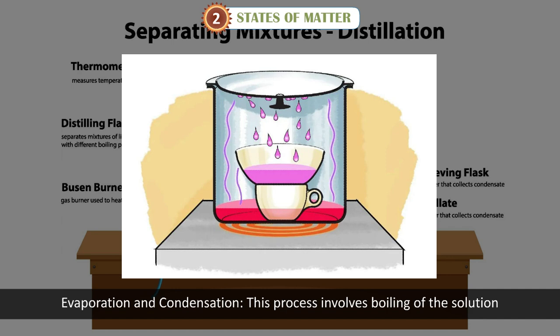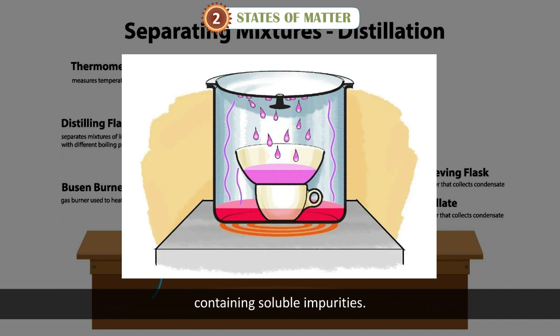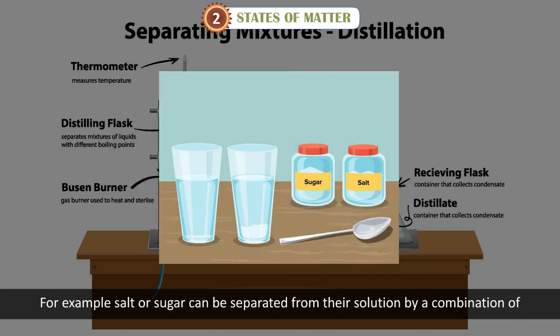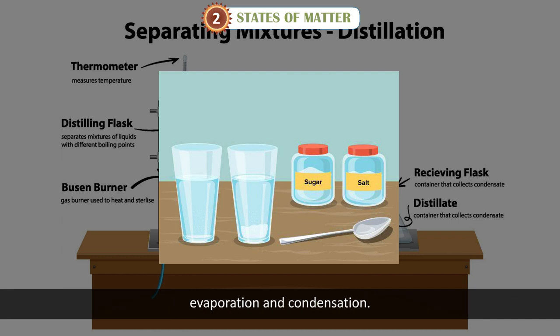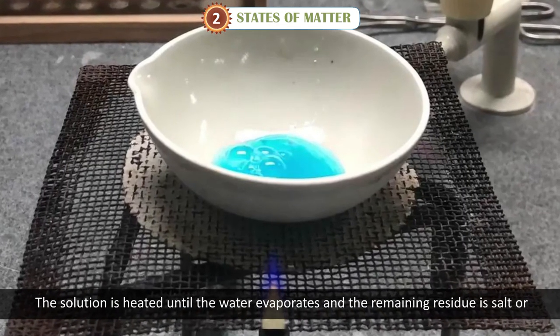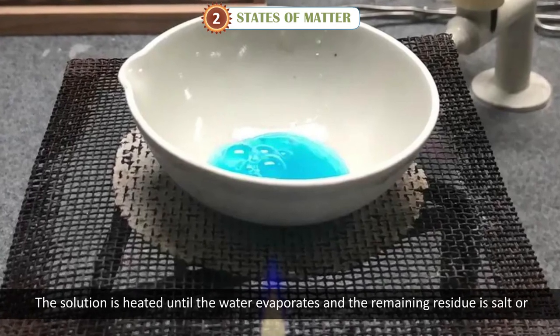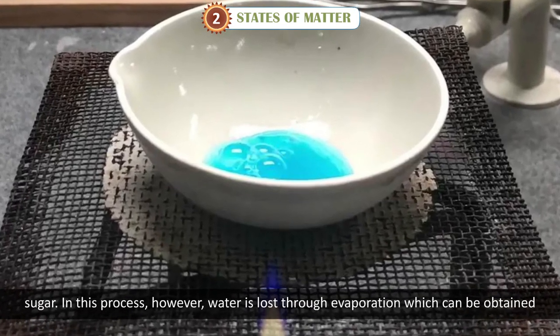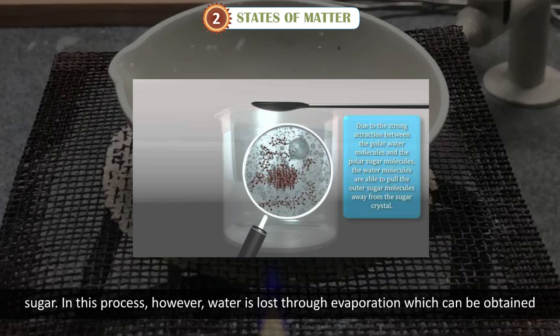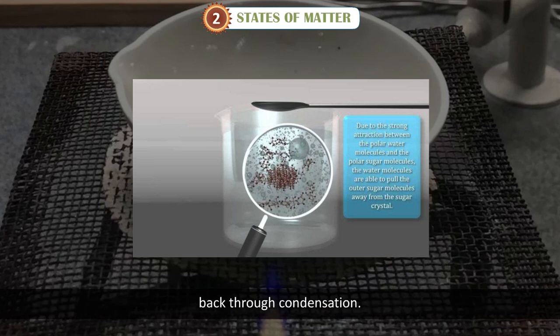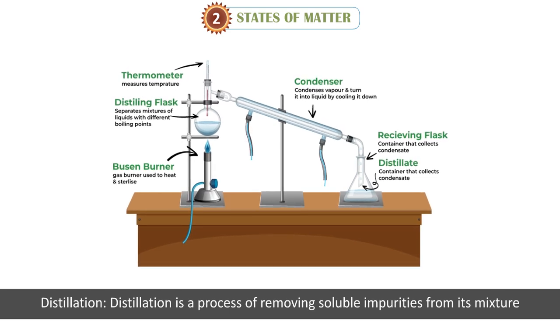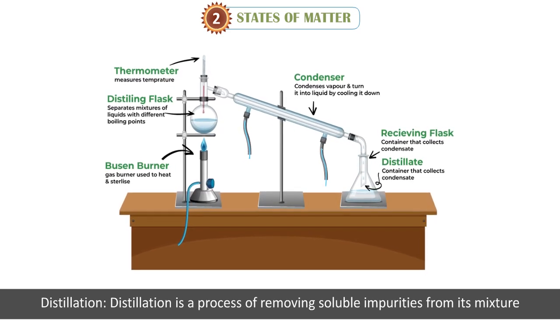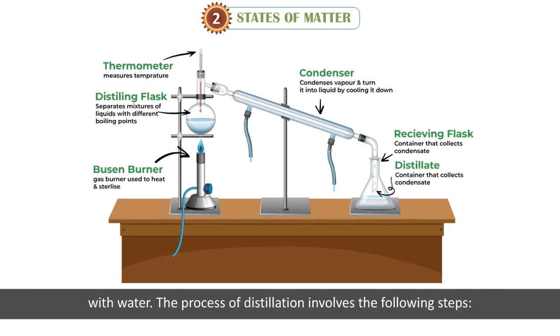Evaporation and condensation. This process involves boiling of the solution containing soluble impurities. For example, salt or sugar can be separated from their solution by a combination of evaporation and condensation. The solution is heated until the water evaporates and the remaining residue is salt or sugar. In this process, however, water is lost through evaporation, which can be obtained back through condensation. Distillation. Distillation is a process of removing soluble impurities from its mixture with water.